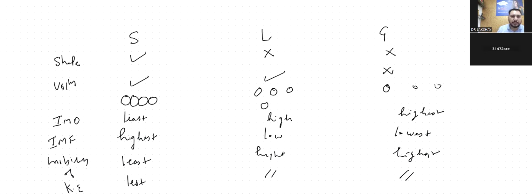There are a few more things that we will describe for solid, liquid, and gas. Have you heard about compressibility? Compressibility is how easily you can compress something. You wouldn't be able to compress a solid, so compressibility is least.